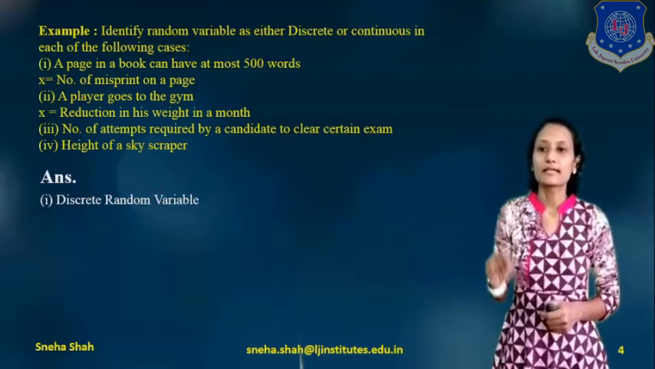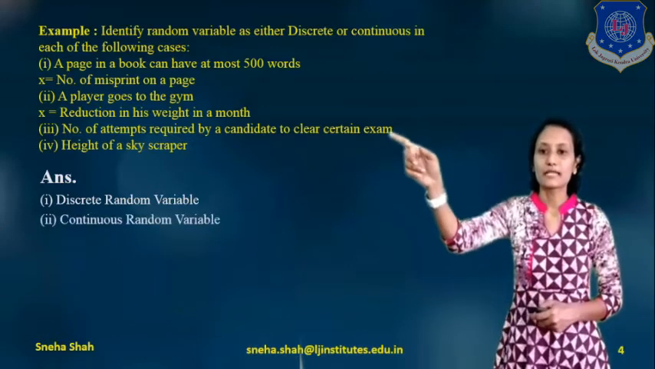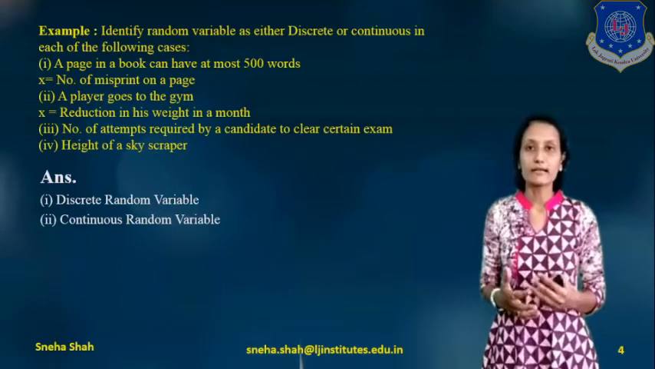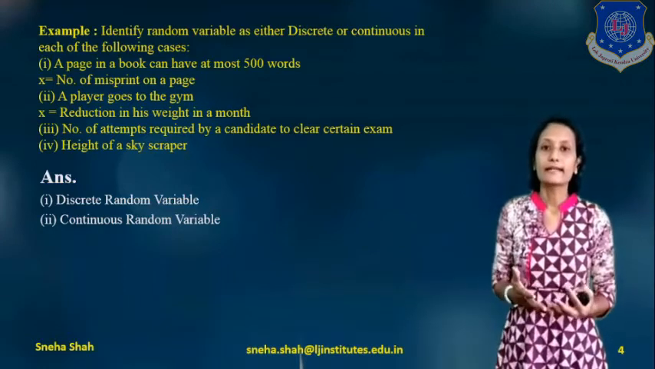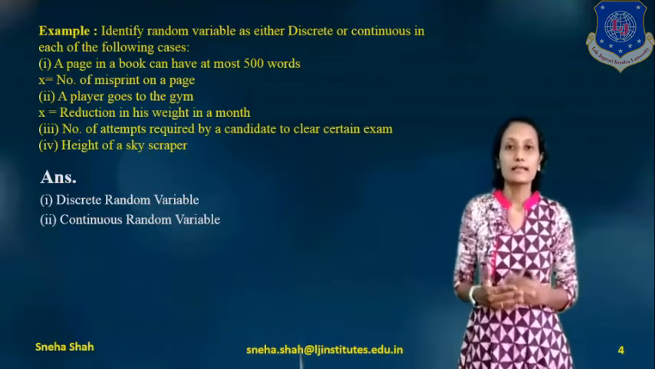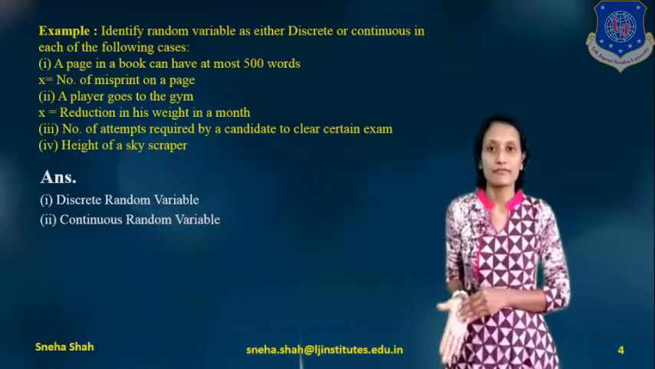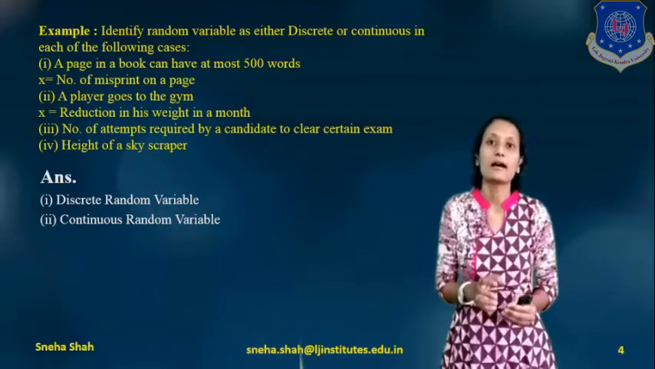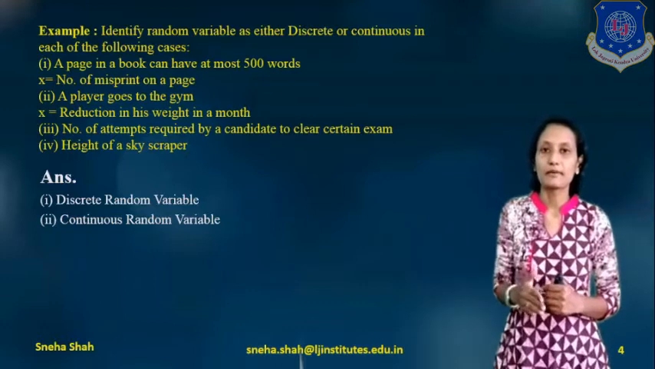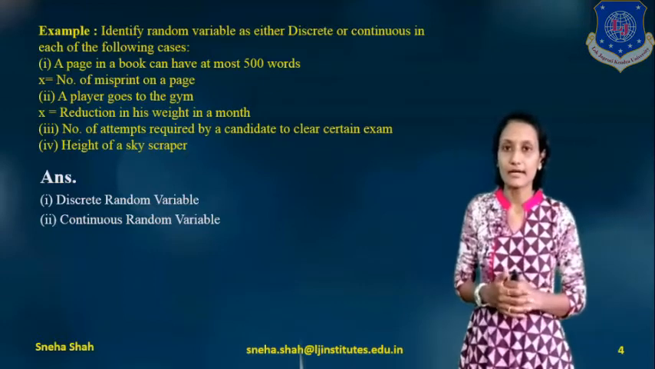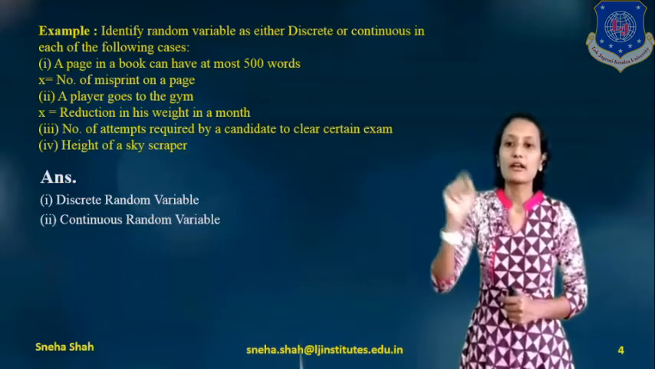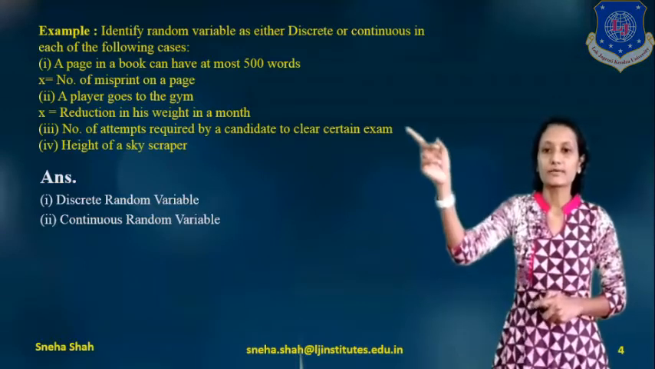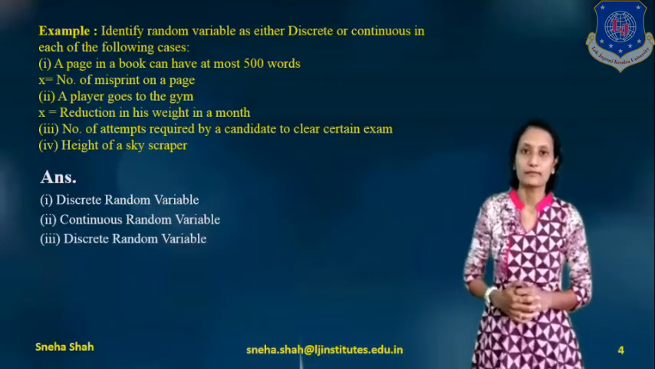Now the third example is the number of attempts required by a candidate to clear a certain exam. Suppose a candidate is giving some exam. If he fails, then he will attempt a second time. Likewise, he can attempt up to some number only. After some number, he can't give this exam. So this number of attempts is a finite number, so we can say that this one is a discrete random variable.